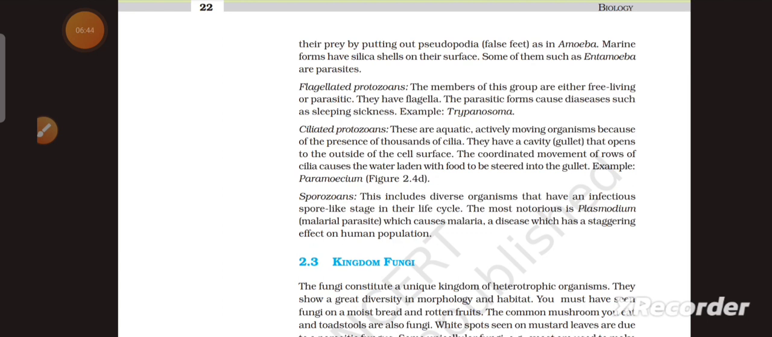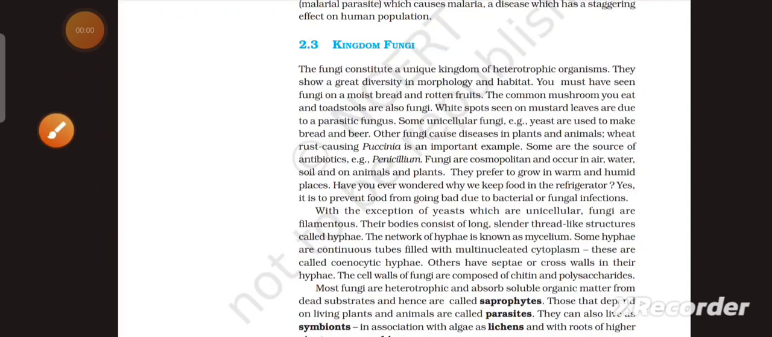Example, Paramecium. Sporozoans. These include diverse organisms that have an infectious spore-like stage in their life cycle. The most notorious is Plasmodium, that is, the malarial parasite which causes malaria, a disease which has a staggering effect on human population. Next is kingdom Fungi.